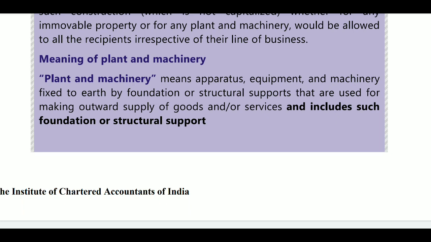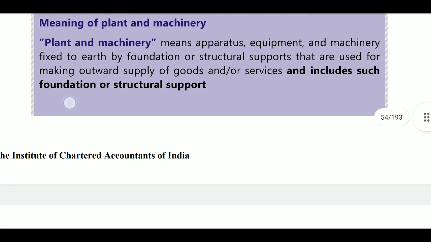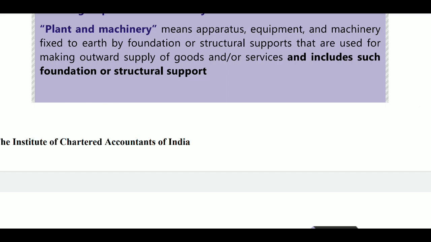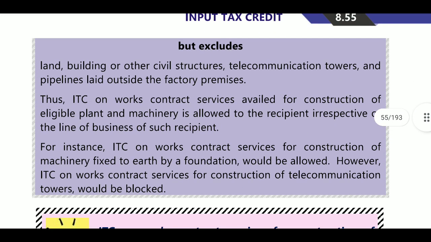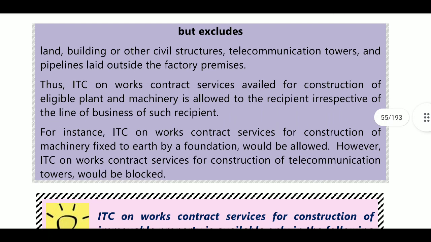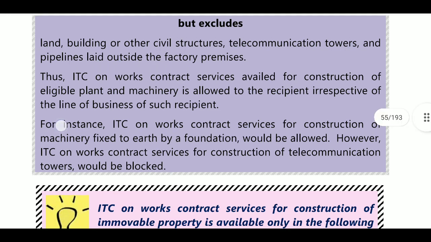Next, plant and machinery means apparatus, equipment, machinery fixed to the earth by foundation or structural support that are used for making outward supply of goods or services, and includes such foundation and structural supports. But it excludes land, building or civil structure, telecommunication towers and pipelines laid outside the factory premises. So on these, if you have any input, it will be treated as blocked credit.